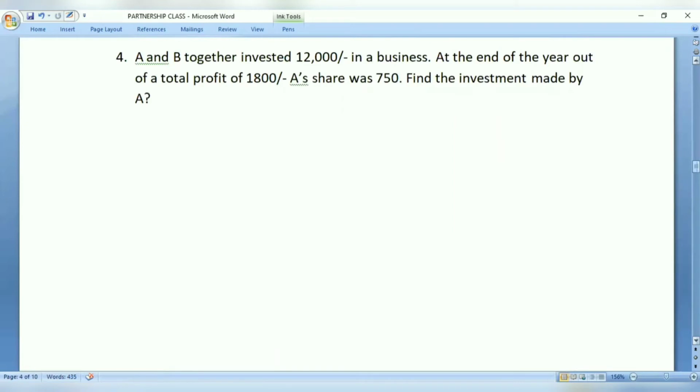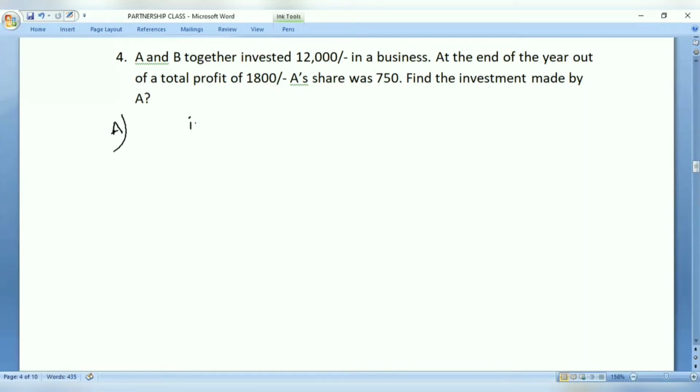So what is the next question? A and B together invested 12,000 rupees in a business. At the end of the year, out of a total profit of 1800 rupees, A's share was 750 rupees. Find out the investment made by A. Now, generally, here we need to use a simple mechanism. The problem can be solved in a very simple manner.